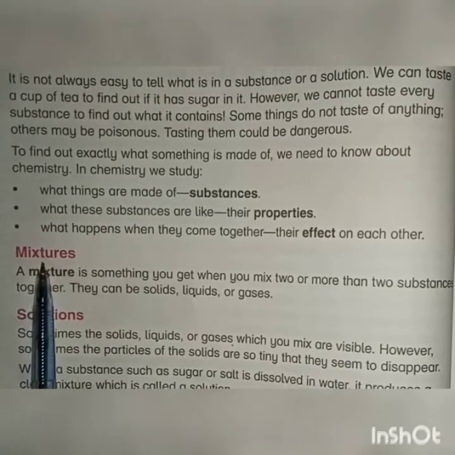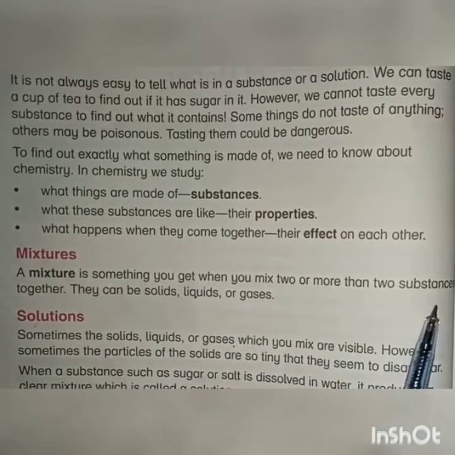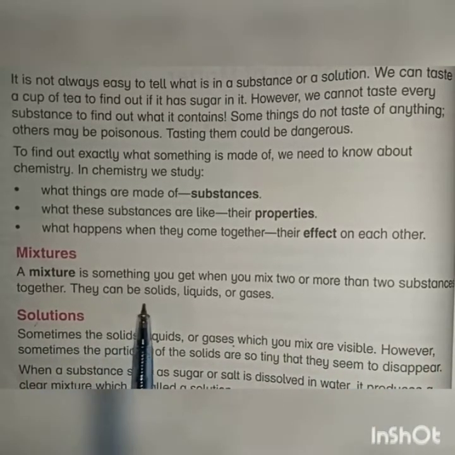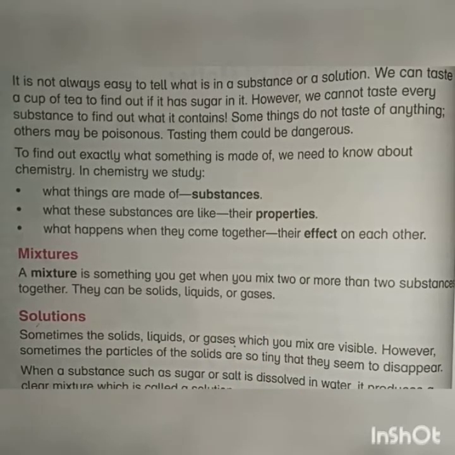Next, mixtures. A mixture is something you get when you mix two or more than two substances together. They can be solids, liquids, or gases. What is mixture? When we mix two or more than two things, a mixture is formed. For example, when we mix sand, iron pieces, or salt, this is the mixture of sand, salt, and iron pieces.